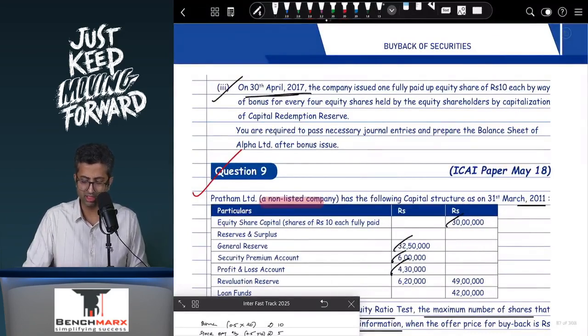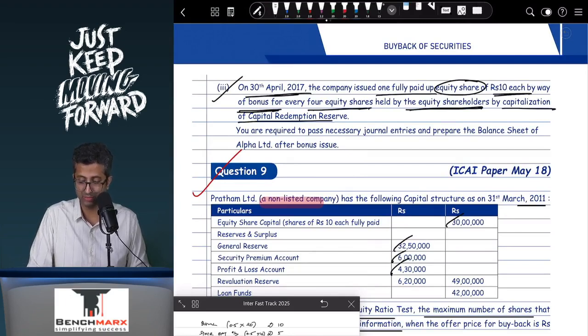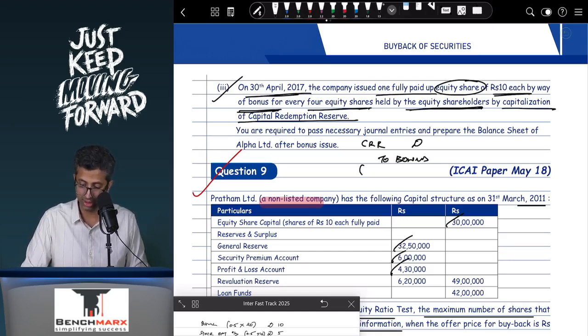Now it's a new entry over here. On 30th April 17, the company issued one fully paid up equity share of rupees 10 each by way of bonus for every 4 equity shares held by the equity shareholders by capitalization of the capital redemption reserve. So over here, your journal entry would be CRR account debit to bonus shares. Now, bonus shares are issued at face value, but how much are the bonus shares? Well, earlier I had 240 shares, out of which 60 are bought back, and hence I am left with 180 shares.